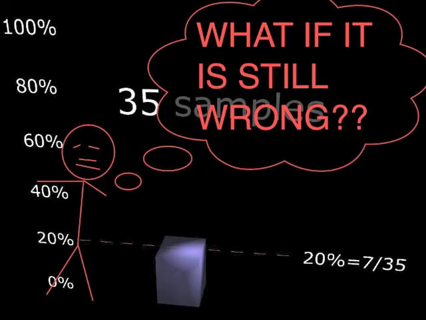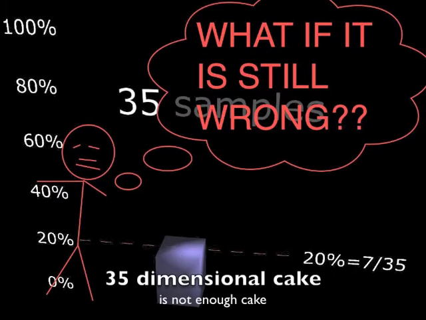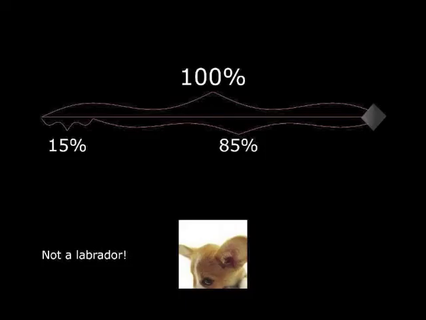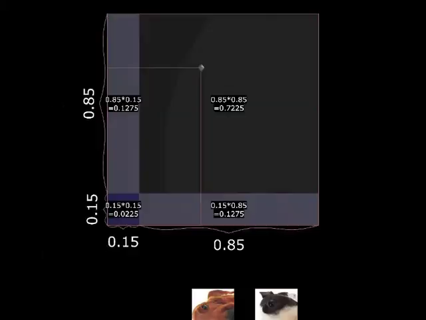Now if we have 35 samples, then you're no longer throwing darts on a dart line or a dart board or a dart cake. You're throwing darts into some kind of a 35-dimensional hypercake. But even a 35-dimensional hypercake is not enough cake, because there's really an extra dimension, which is the proportion of dogs in the overall population which are Labradors. If most dogs in the space were like this dog, then all of our probabilities would be different. We supposed that it was 15%. But actually we have no idea what the true percentage is.